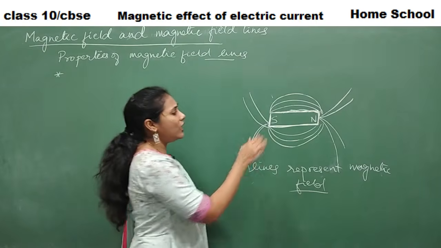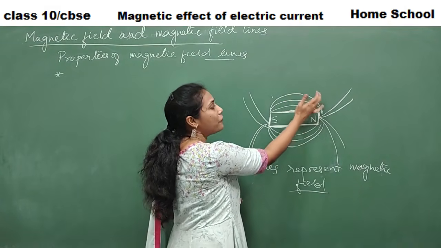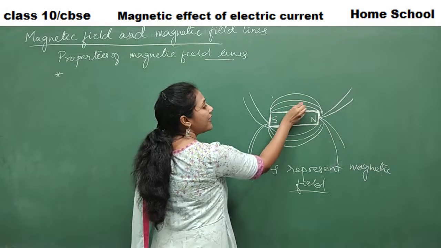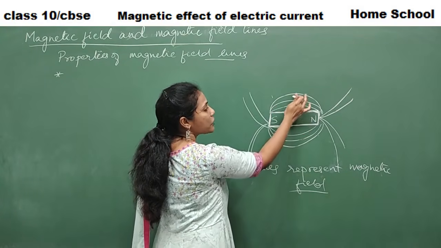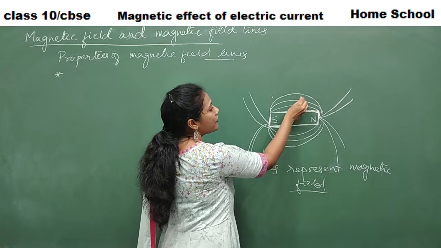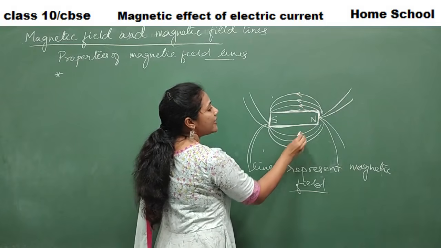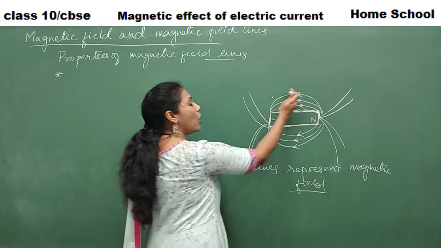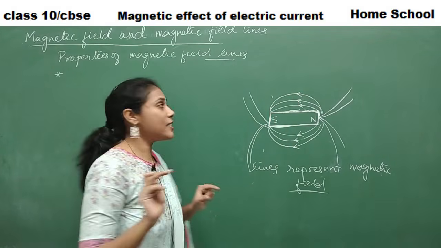You see, always magnetic field lines emerge. They start coming from north pole to south pole. You see here, outside the magnet, these lines are the magnetic field lines which are placed outside the magnet. Say, what is the direction of these field lines? This is how you have to indicate, guys. So these field lines emerge. They start moving from north side to south side. Clear? So this is the first property.